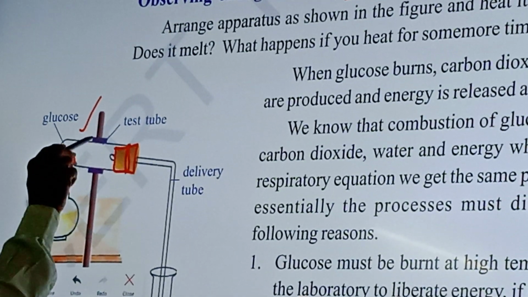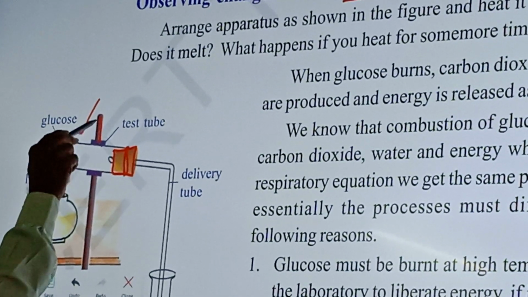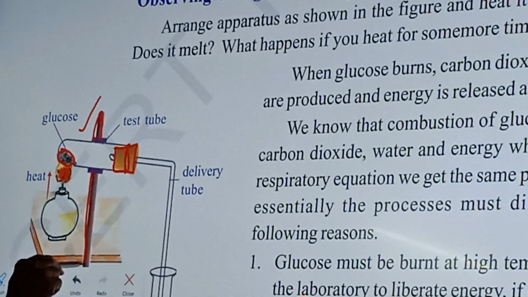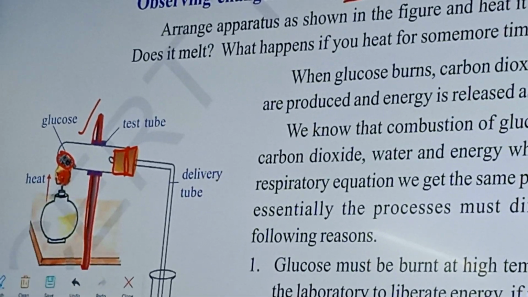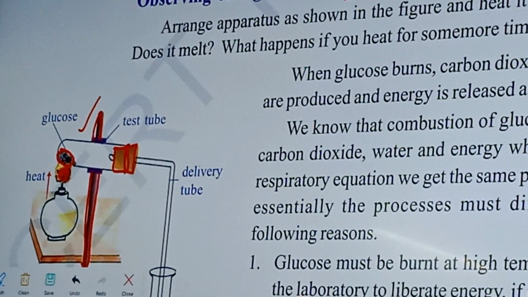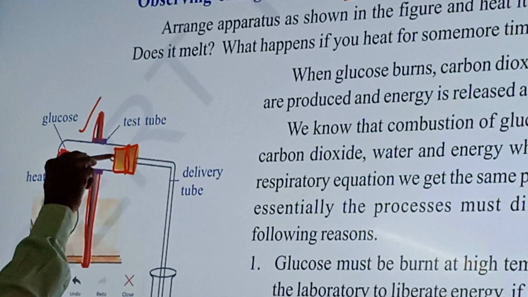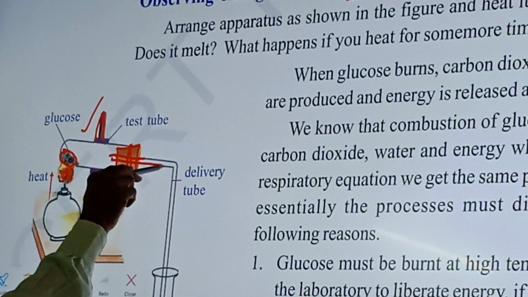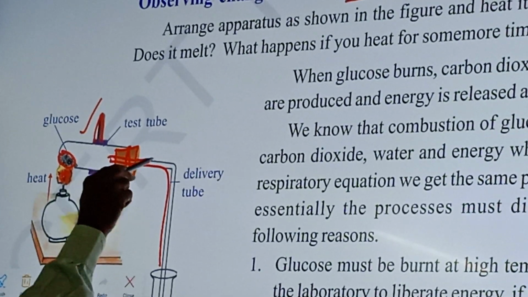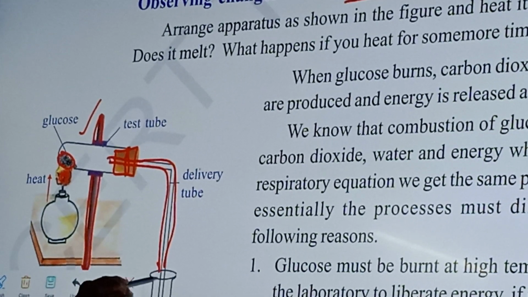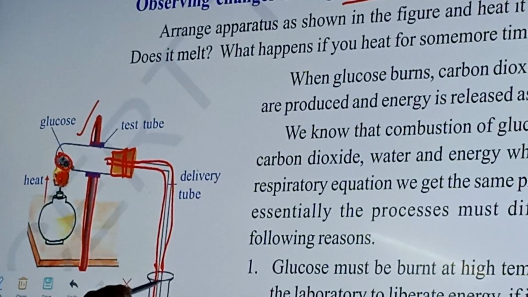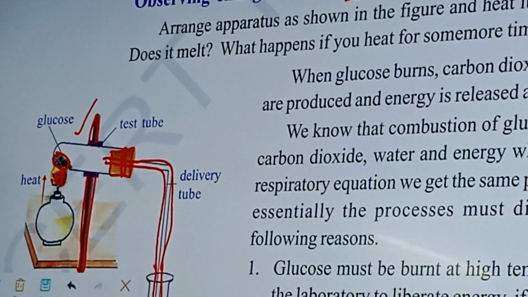And again you see, this test tube we need to fit by taking an iron stand. So this is a stand. And we need to insert a delivery tube. This is called a delivery tube. And one end is present in a small test tube which is having lime water.